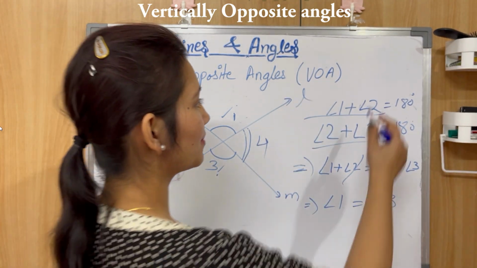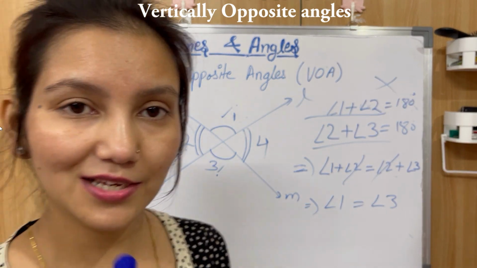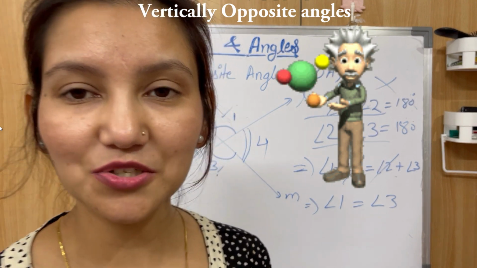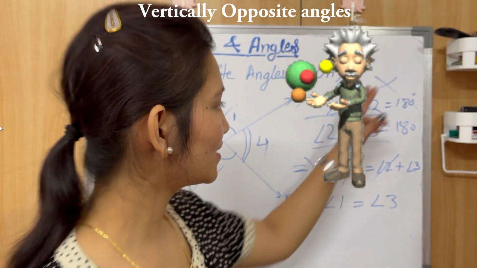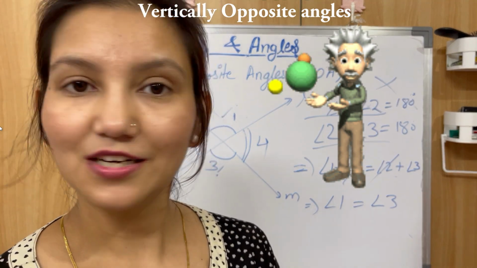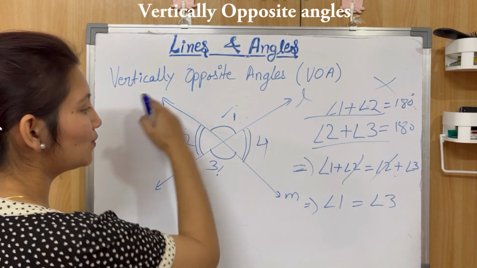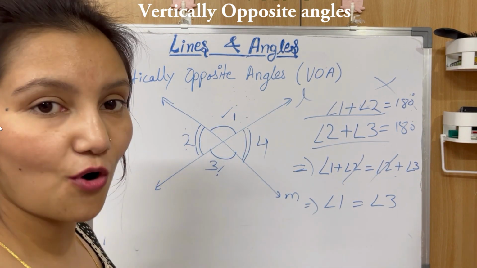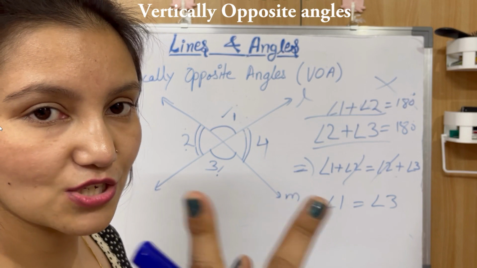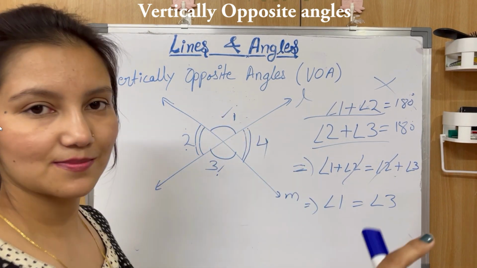So you need not remember it. It's just for the sake of your knowledge. If there are knowledge-hungry students who want to know each and everything, for those students I gave this clarification. If you're not one of them, just leave it aside, okay? Just remember that if two lines intersect each other, they form two pairs of vertically opposite angles. This is equal to this, and this will be equal to this. That's all, okay?